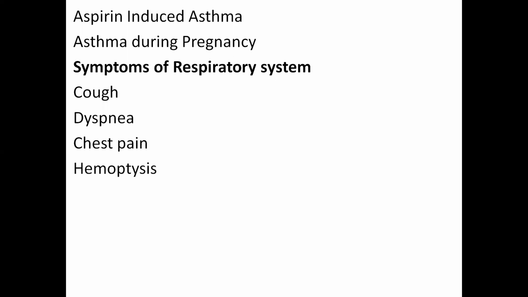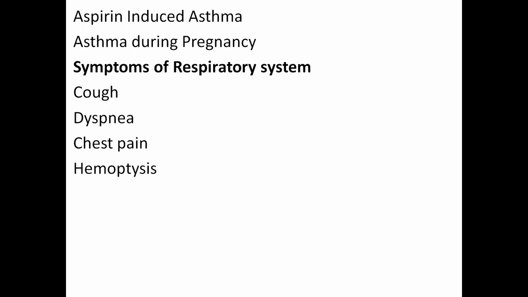The next complaint is chest pain. If chest pain is due to lung disease, the specific pattern is that it is superficial. It is knife-like, cutting, and is increased by inspiration or coughing. So, if a patient complains of chest pain, ask the patient to cough or take a deep inspiration.